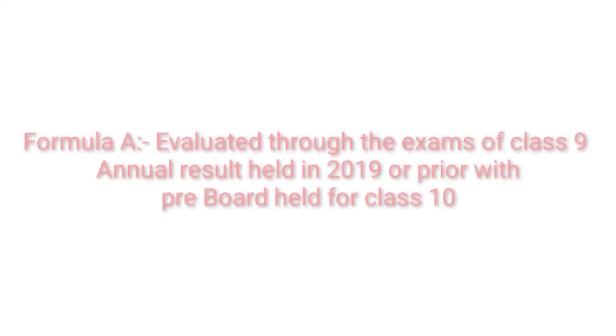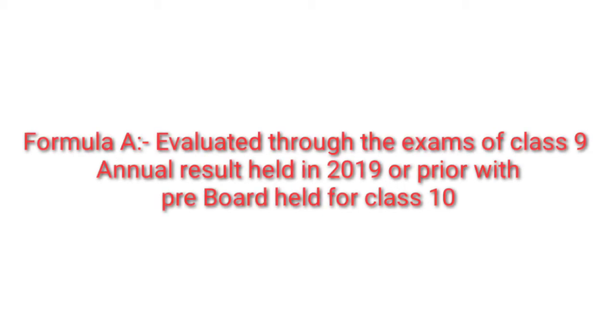The first formula is that the students will be evaluated through the marks obtained in class 9 examination held in 2019 or prior, with the pre-board or any revision test which is held in class 10 in recent years. This is the first formula. Here class 9 annual examination marks, with that class 10 pre-board or any such revision test held in school in the recent year, these two will be counted. This is the first formula.